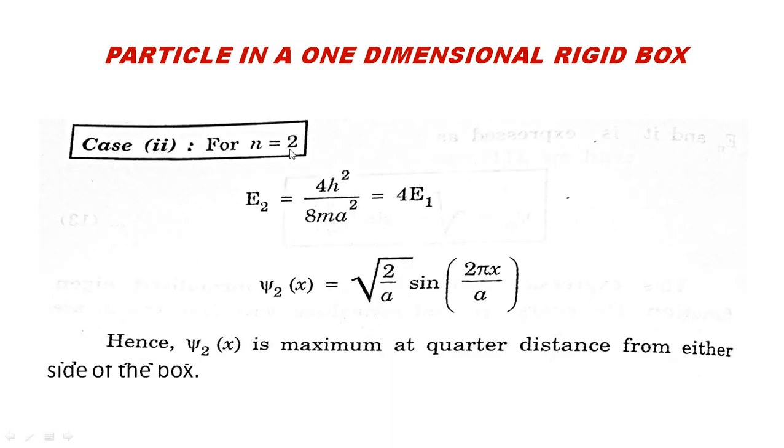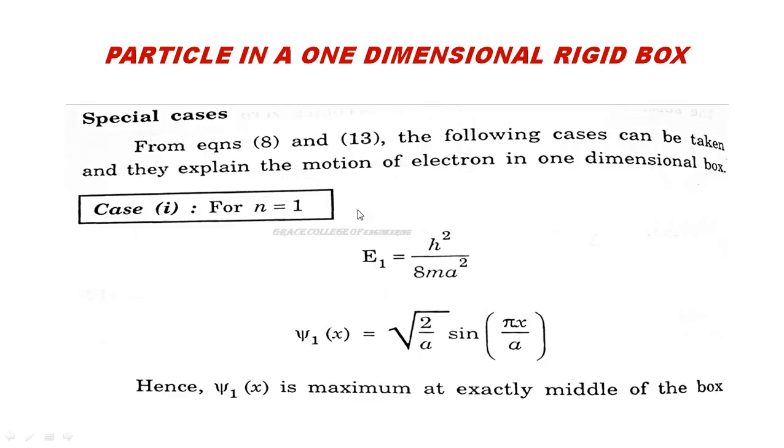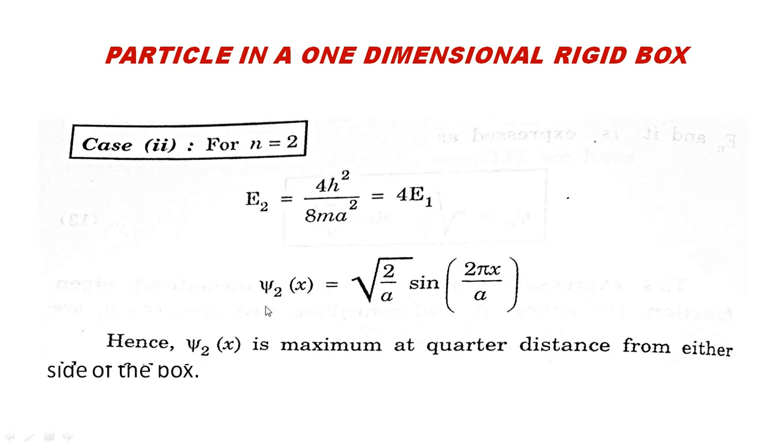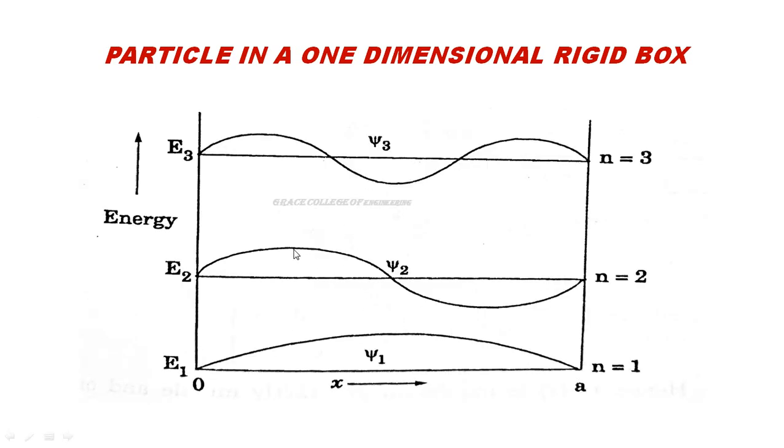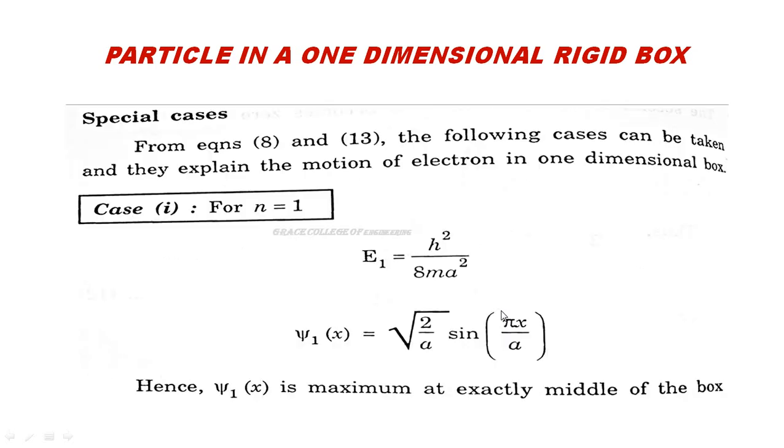Then if you apply the second case, n is equal to 2, here it becomes 2 squared. So 4 h squared by 8 m a squared. This h squared by 8 m a squared is nothing but E1. So we can write it as 4E1. Like that, wave function psi 2 is equal to root of 2 by a sin 2 pi x by a. So here wave function psi 2 is maximum at quarter distance from either side of the box. Here one maximum and here one maximum.